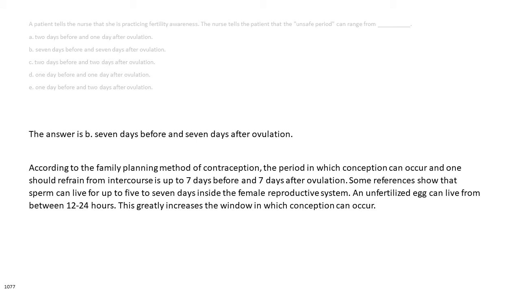The answer is B. 7 days before and 7 days after ovulation. According to the family planning method of contraception, the period in which conception can occur and one should refrain from intercourse is up to 7 days before and 7 days after ovulation. Some references show that sperm can live for up to 5 to 7 days inside the female reproductive system. An unfertilized egg can live from between 12 to 24 hours. This greatly increases the window in which conception can occur.